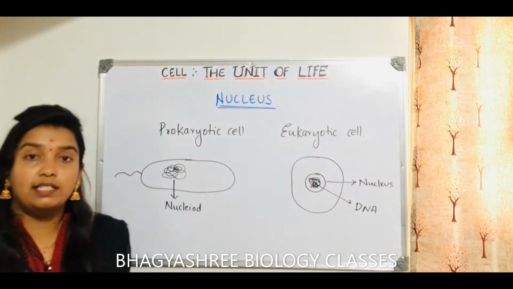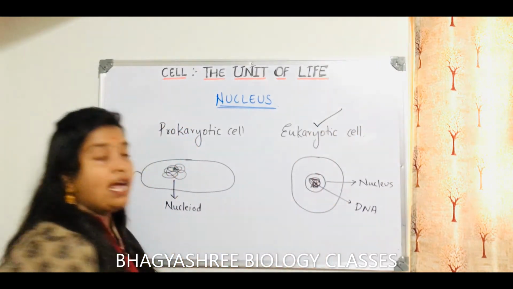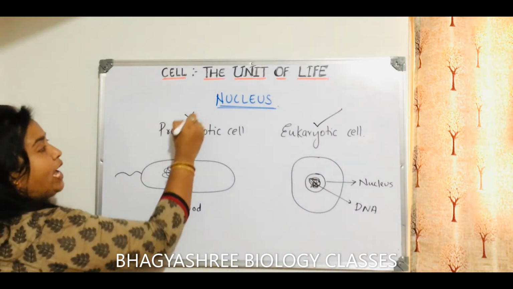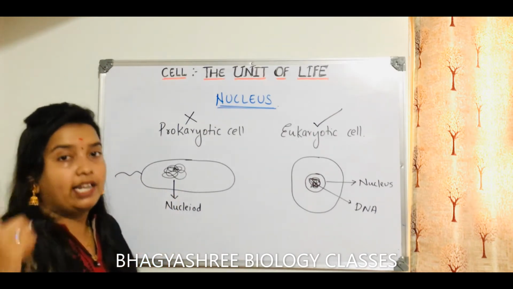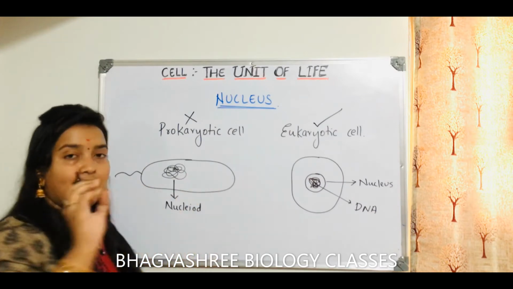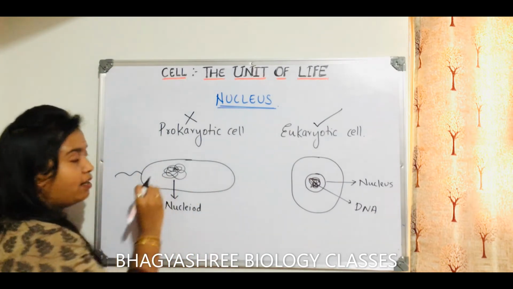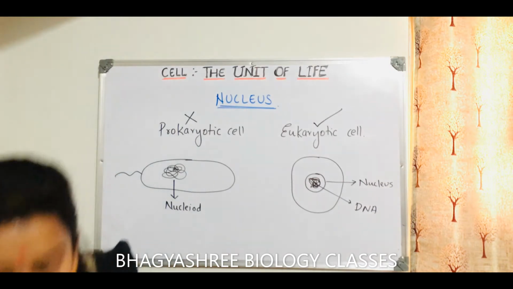So where is the nucleus present? Obviously the nucleus is present in eukaryotic cell and it is absent in prokaryotic cell. Instead of nucleus, what is present here is the nucleoid region, which is not a nucleus. It's not at all a nucleus. It's quite similar to a nucleus, but it is not a nucleus. Is this clear? I hope this much is clear for you.